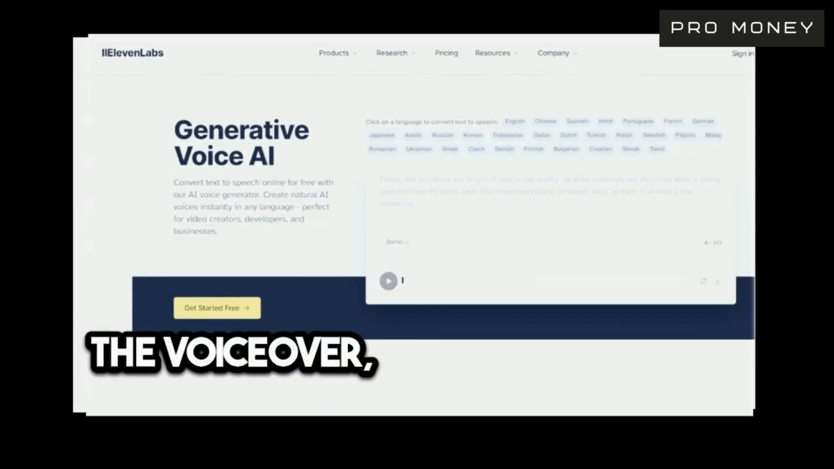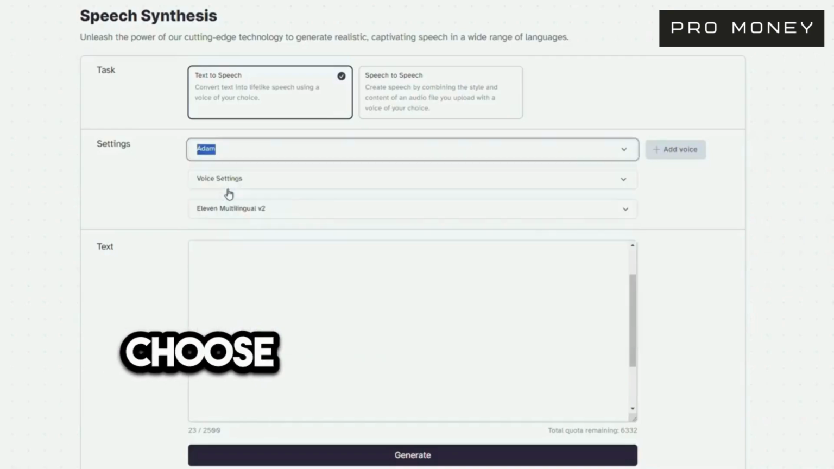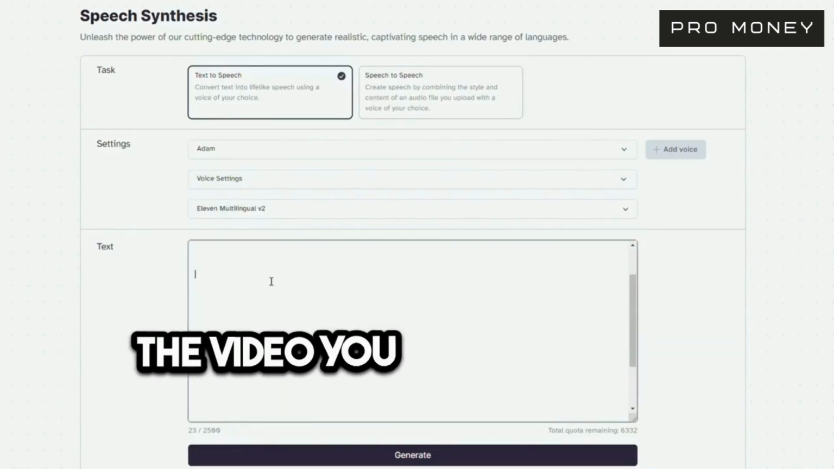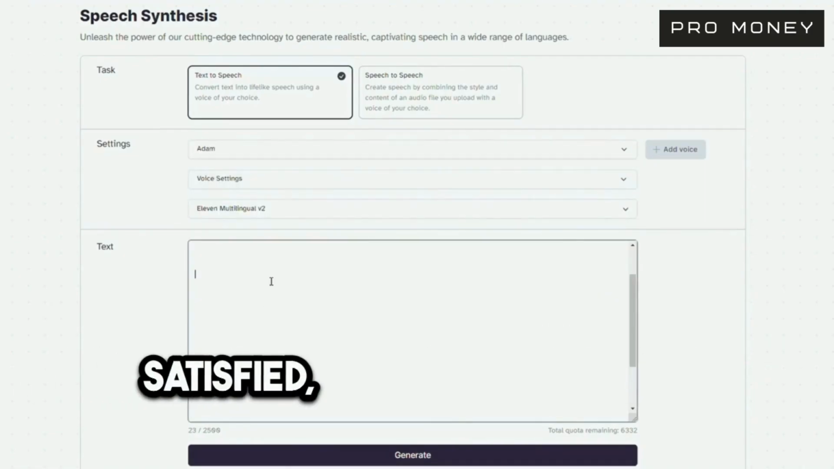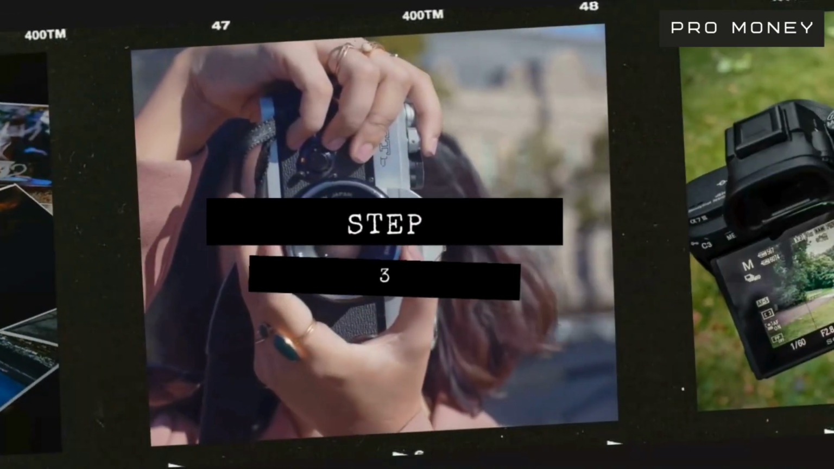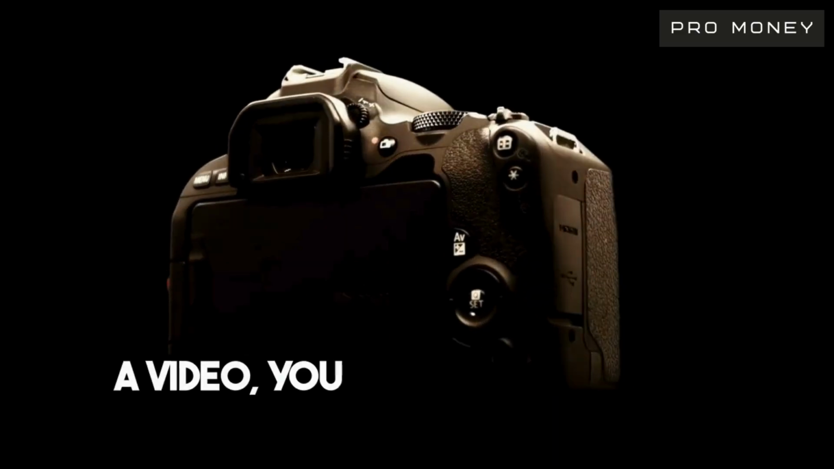Step 2. Generate a voiceover. To generate the voiceover, we will use 11 Labs. Choose a voice that you think matches with the video you want and paste your script. Press Generate, and once you're satisfied, download the clip.